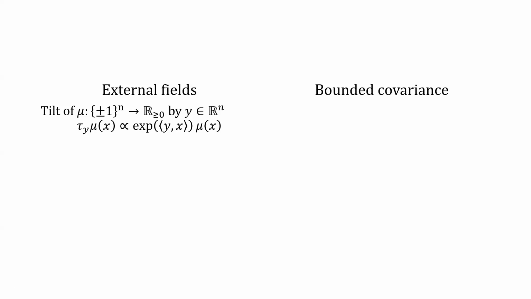Now we can define what tilts of mu having bounded covariance mean. The tilt of mu by a real vector y is the reweighting of the density function mu by a log linear function defined by y. More precisely, tau y of mu at x is exponential of the inner product of y and x times mu of x.